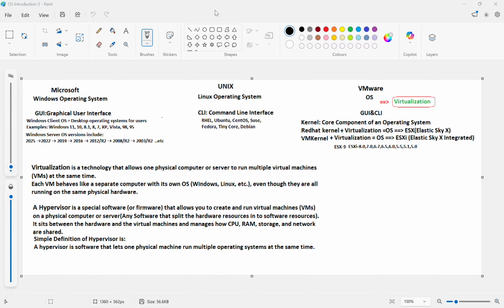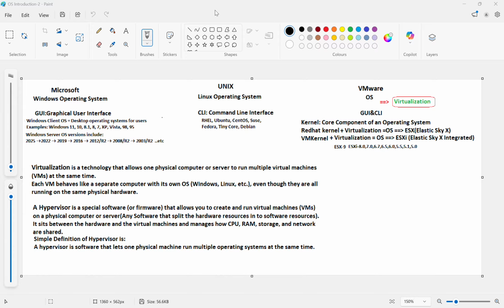They took the kernel from Red Hat, the core component of an operating system, and mixed the Red Hat kernel with the virtualization thoughts they wanted to implement. They mixed it and developed one operating system.